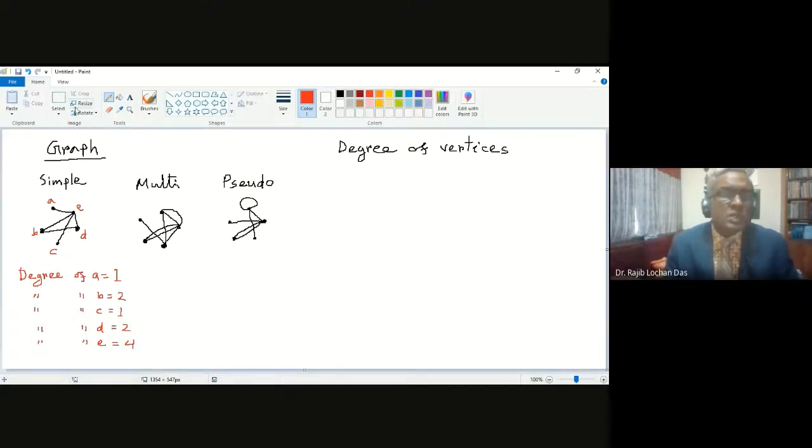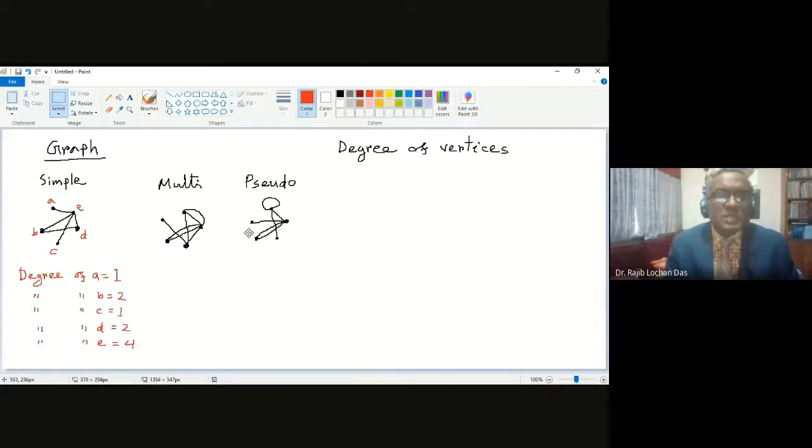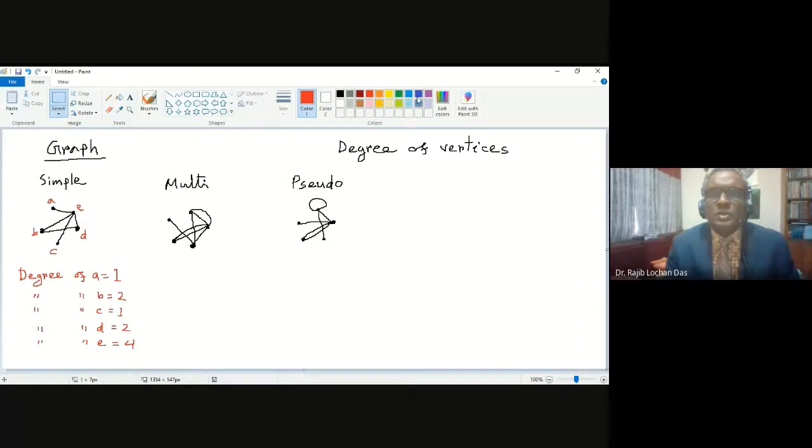So this is the degree of vertices for the first example. Let us count the same thing for the second example, and also for the third example, so that we will understand the handshaking theorem clearly later. So I am now writing the degree of the middle graph's vertices.